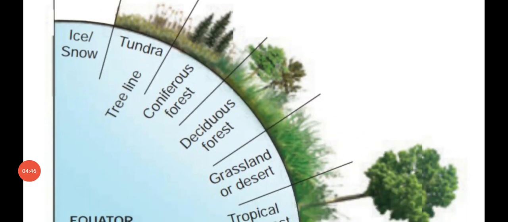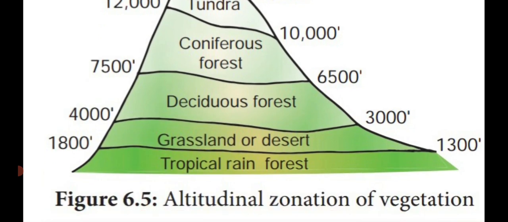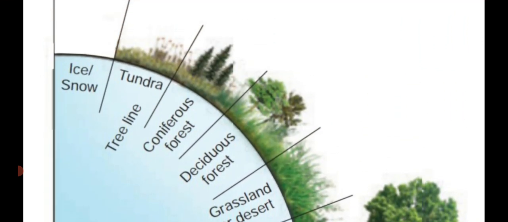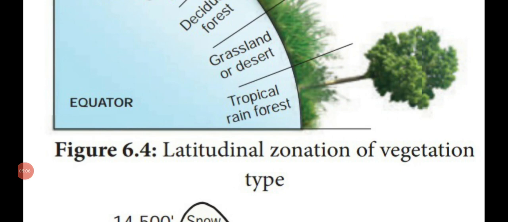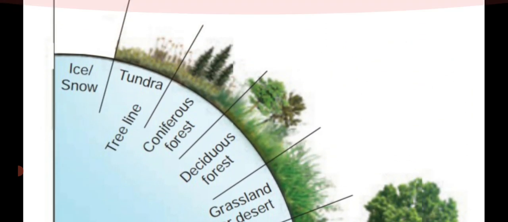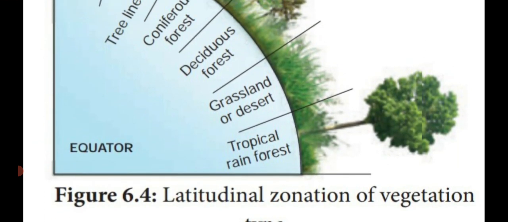So these are the two diagrams showing the latitudinal zonation of vegetation and altitudinal zonation of vegetation. It is an important diagrammatic question. Kindly learn this book inside diagrammatic question. First one, latitudinal zonation. What is the range? Range from the 0 degree at the equator to 90 degree at the poles. See, the equator is at the base. Then from this equator, it goes 90 degree to the poles.